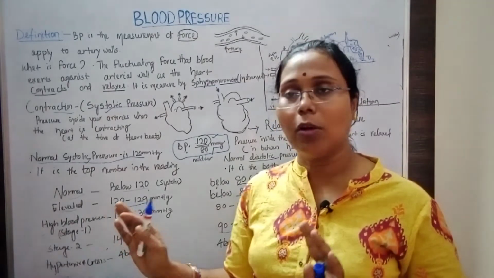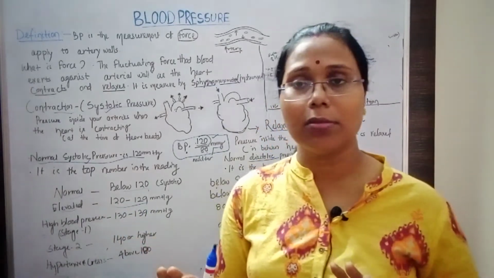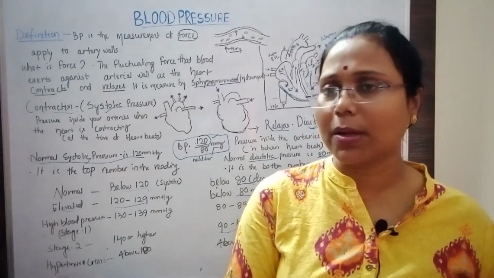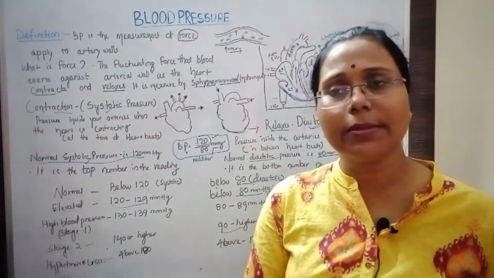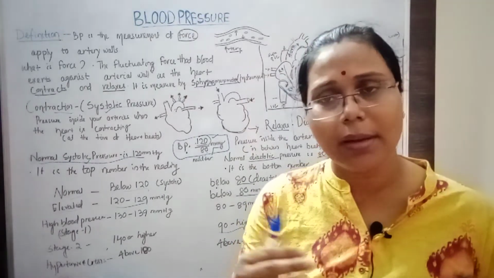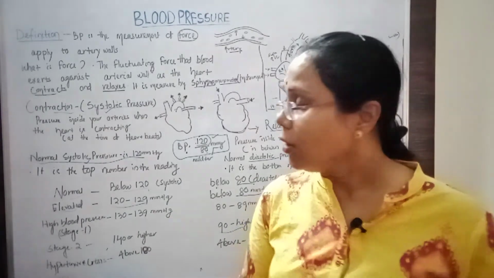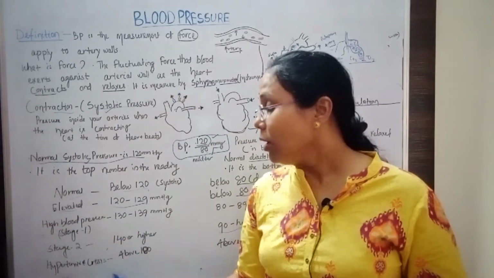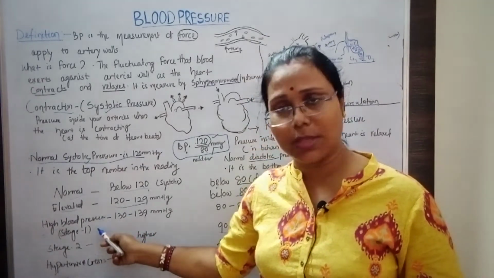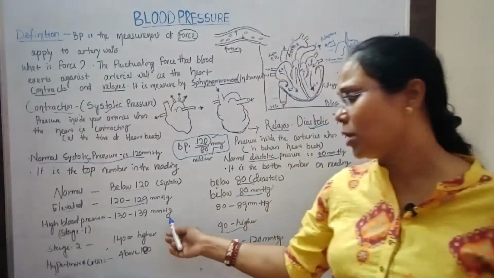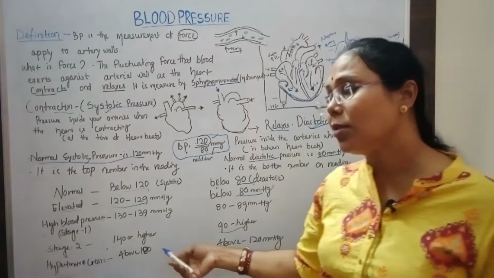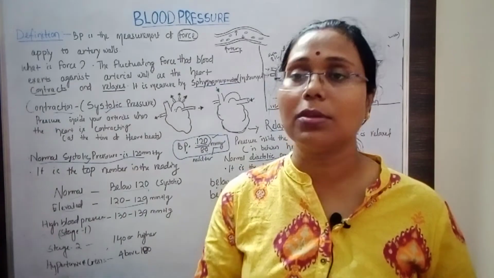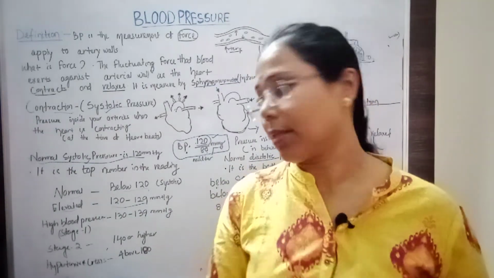Blood pressure does not remain constant throughout the day. It may fluctuate during the daytime or with exercise, or if you take rest, it decreases. So with different body activity that we do throughout the day, the blood pressure fluctuates. So if continuously blood pressure is in stage 1 and stage 2, as I told, the systolic pressure and diastolic pressure increase, and if they continuously take blood pressure readings, you get the same result. So we must consult the doctor or physician for treatment.